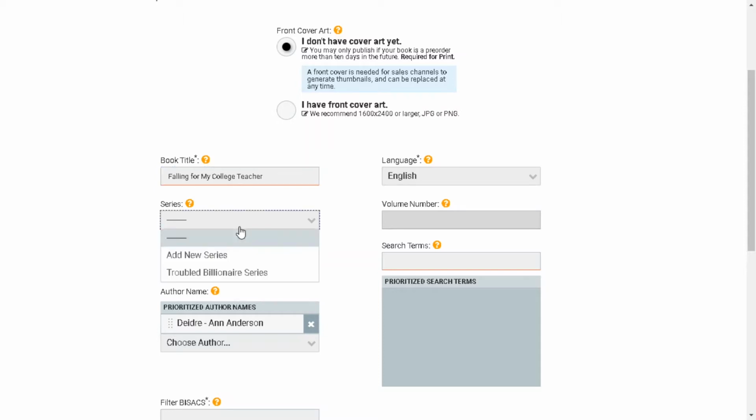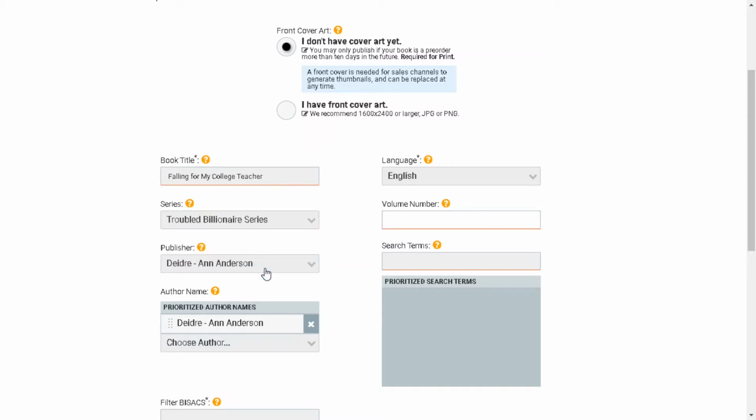All right, is this a part of a series? Yeah, let's say it's part of our Trouble Billionaire series. This way we already have a book 1. The volume number is the number in the series. So if this is book 2, then you put 2. If it's book 3 and so forth, that's the number you put here. The publisher, I publish as myself. I also have a company called Delagia Press, but for the purposes of this video, we'll leave it as my name because it is a self-published, independently published book.